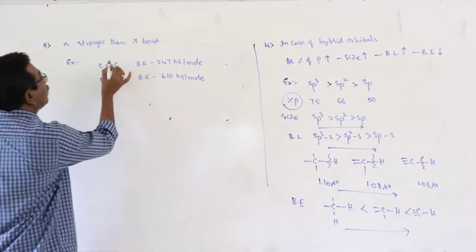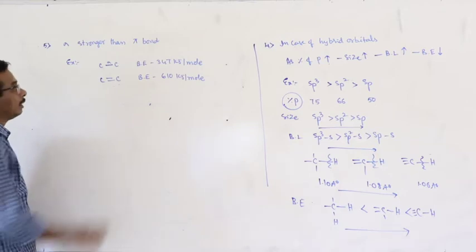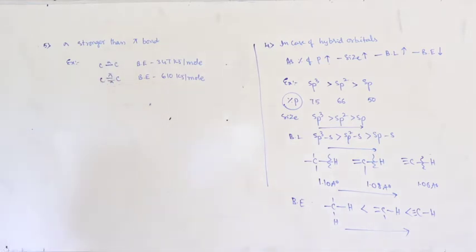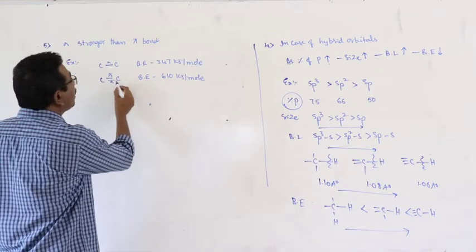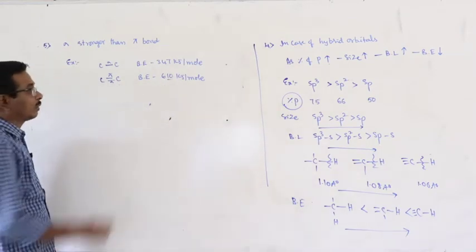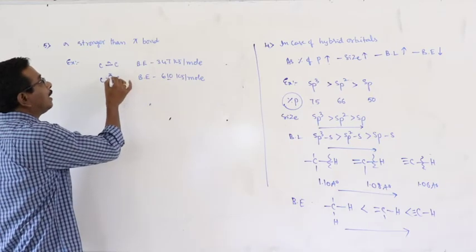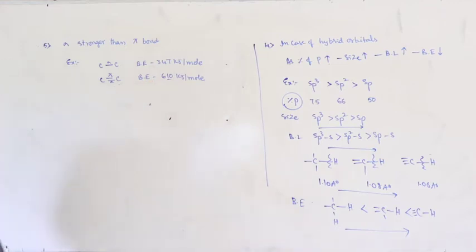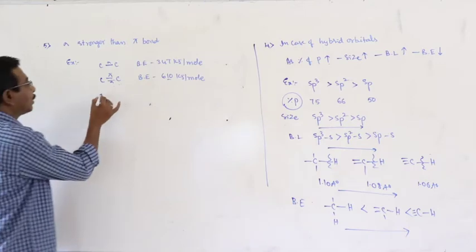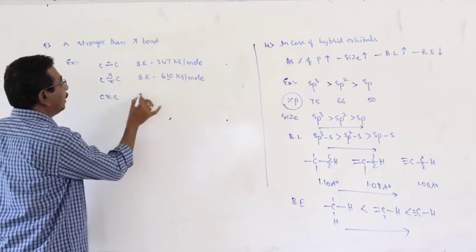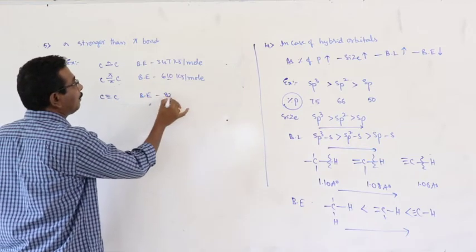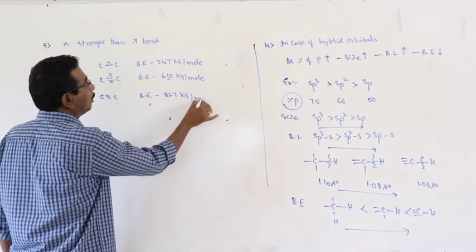Here this is a single covalent bond, that is nothing but a sigma bond. In a double bond, one is a sigma bond, another one is a pi bond. Here, one sigma bond plus one pi bond is equal to 610 kilojoules. Therefore, what is the bond energy required for the breaking of the pi bond? 610 minus 347, that is nearly 260 kilojoule per mole. And next one, C triple bond C, bond energy: one sigma bond, two pi bonds, 827 kilojoule per mole.